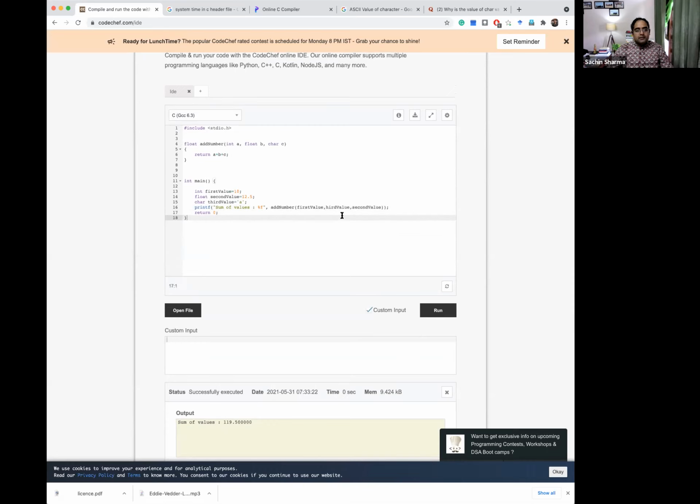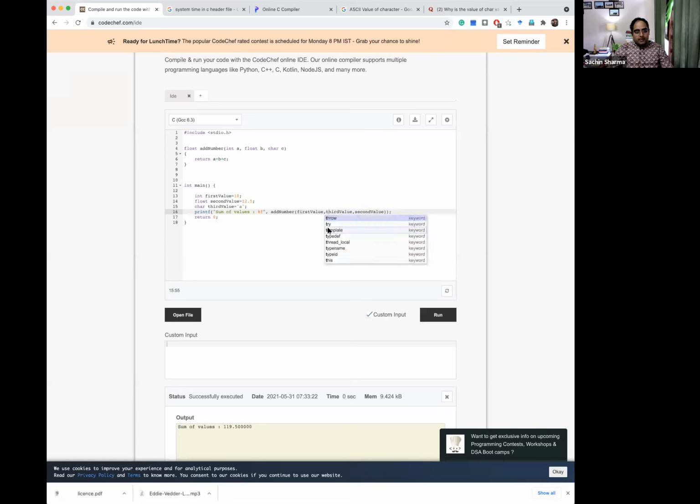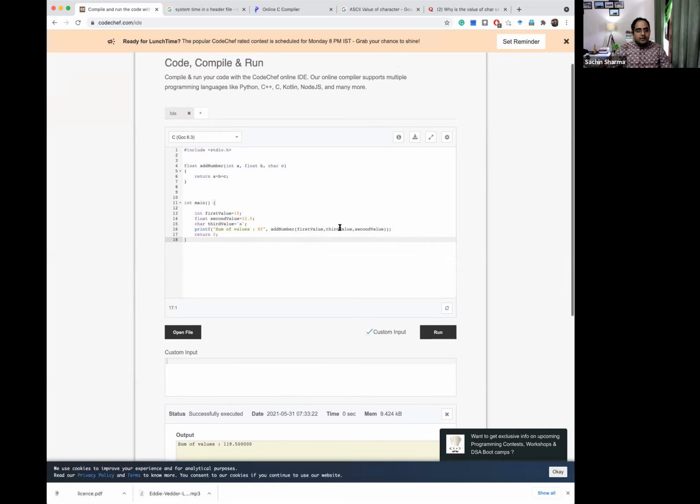So now what I have done, I have changed their sequence. In my code, what is there? I have first variable A, second variable B, third variable C. And A is of integer type, B is of float type, C is character type.